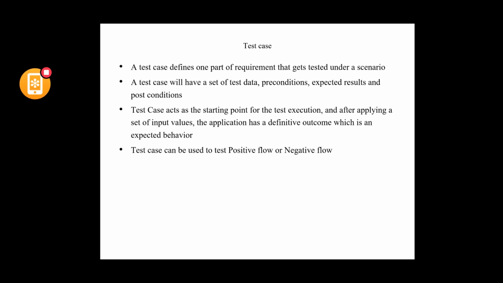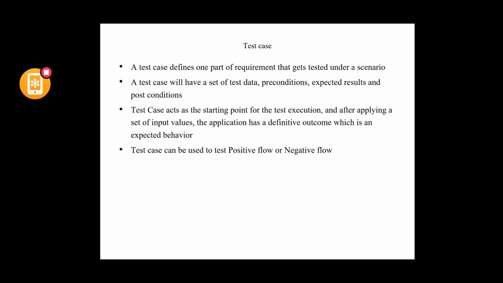Test case acts as a starting point for test execution, and after applying a set of input values, the application has a definitive outcome, which is called the expected behavior. After applying a set of input values and doing the steps that are defined, the outcome that we expect is called the expected behavior.